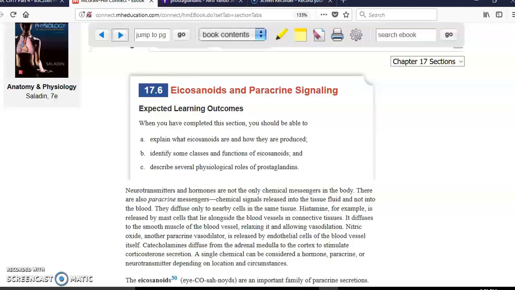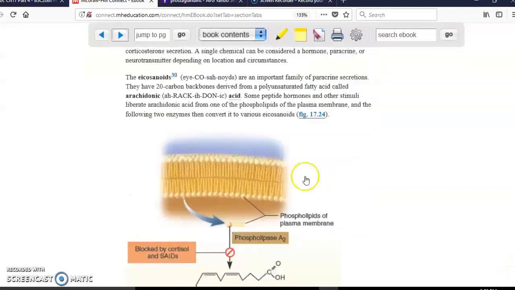Glands release the hormones, and the hormones go through the blood in order to produce an effect. In this case, paracrine signaling means that this type of cells are going to release substances, but they will not go directly into the blood, but rather just to the tissues around these cells in order to perform a function. The most important paracrine type of signaling that we're going to get are going to be called eicosanoids, the ones that you have in here. The most important ones are going to be prostacyclin, prostaglandin, and thromboxane. All these eicosanoids are going to come from arachidonic acid located in the cell membrane.